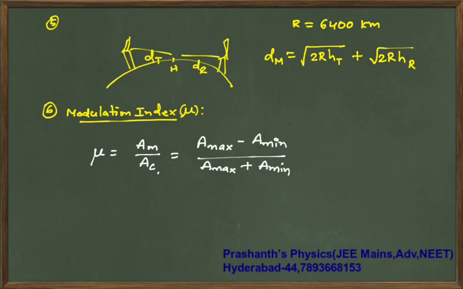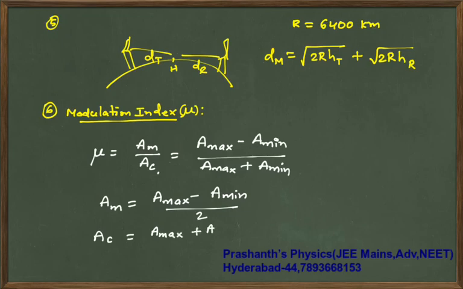In this, the amplitude of message signal is maximum minus minimum by 2, and the amplitude of carrier wave is A max plus A min by 2.